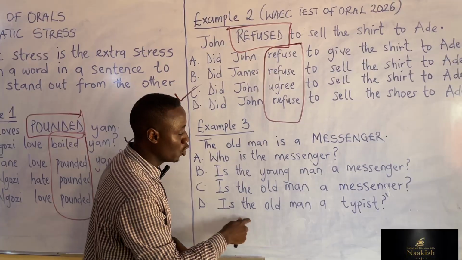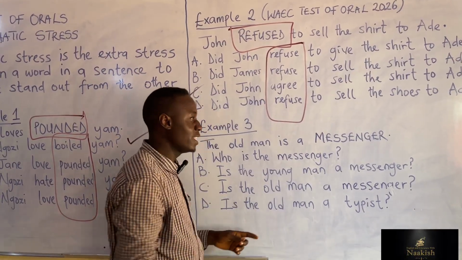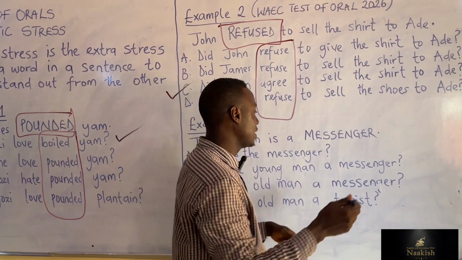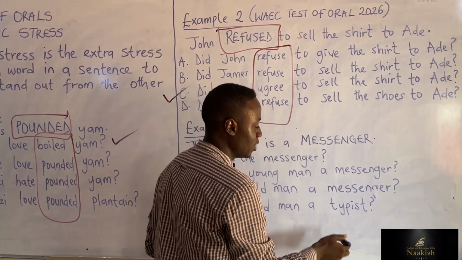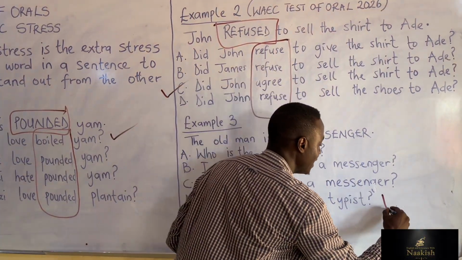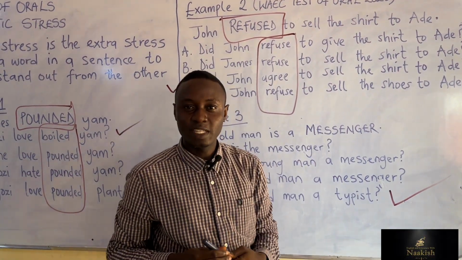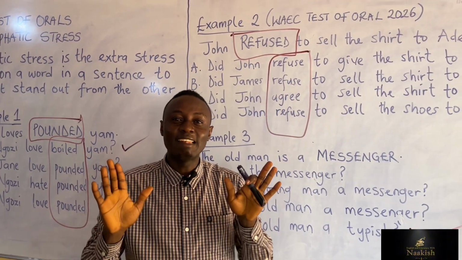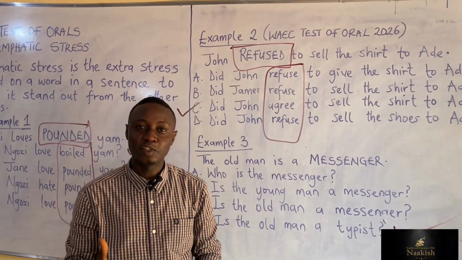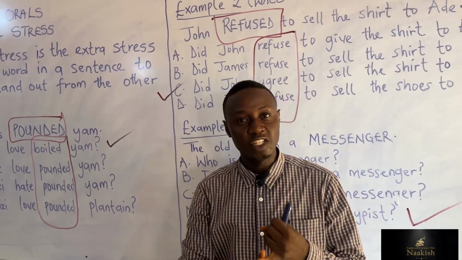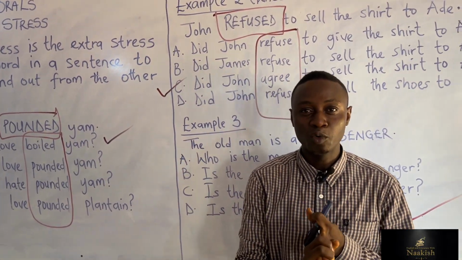Option D, is the old man a typist? The answer is no, the old man is a messenger. You can now see that messenger is written in capital letter and the odd one is typist. So our answer is typist. Just like I've said before, you can master emphatic stress and answer it in less than 5 seconds. I believe you can now answer questions on emphatic stress, whether in JAM, WAEC, or NECO examination.